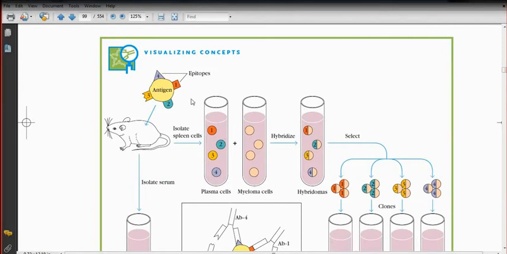One cell will produce the antibody molecule that is specific for epitope number 1. Another plasma cell will produce a specific type of antibody for epitope number 2, and a similar phenomenon may happen for the 3rd and 4th plasma cells. So they can produce antibody molecules, but the lifespan of this plasma cell is very short, and that is the reason why we now want to fuse this plasma cell with the myeloma cell, and the myeloma cell will provide the immortal growth properties to the plasma cell.